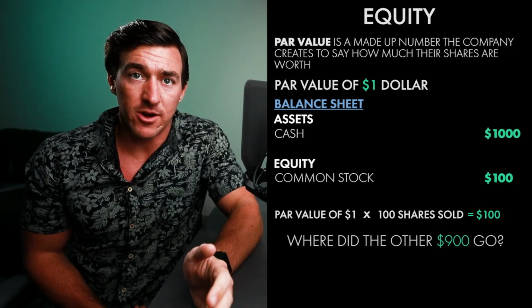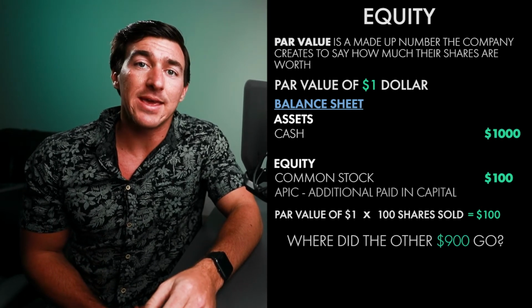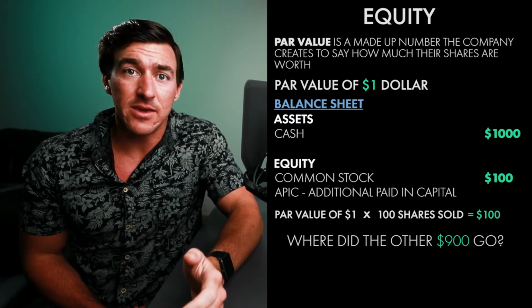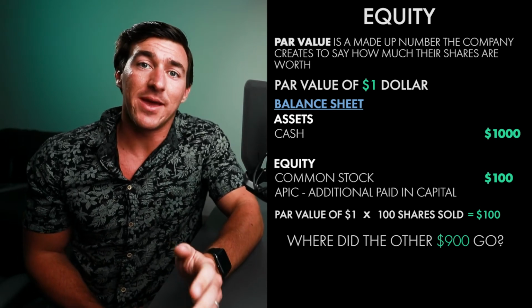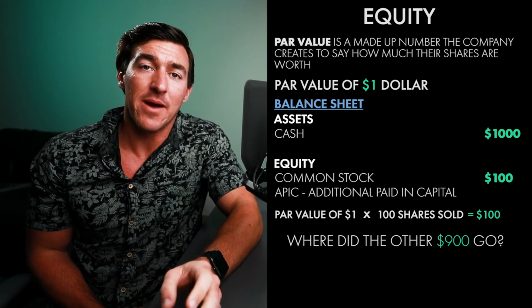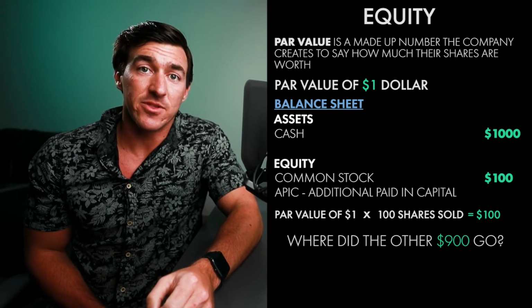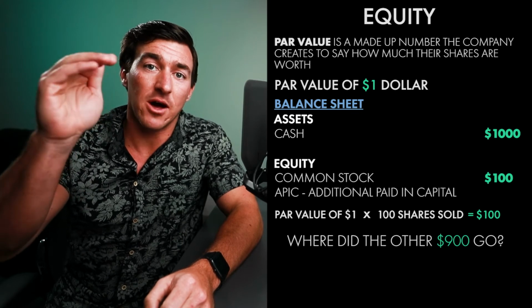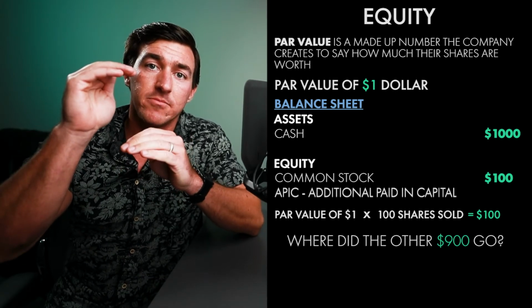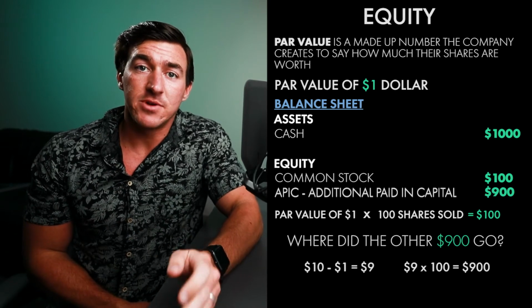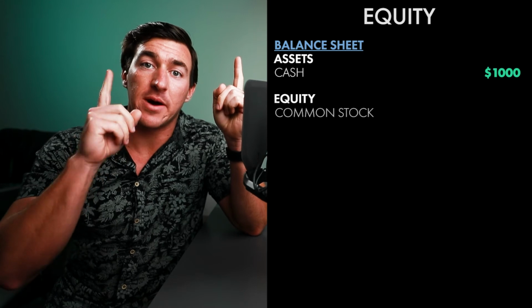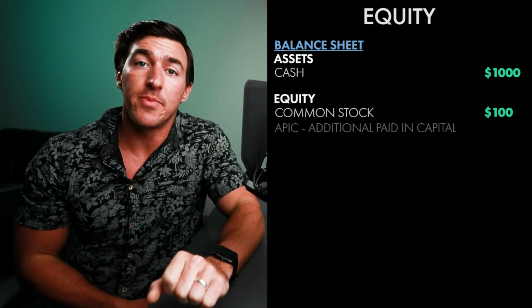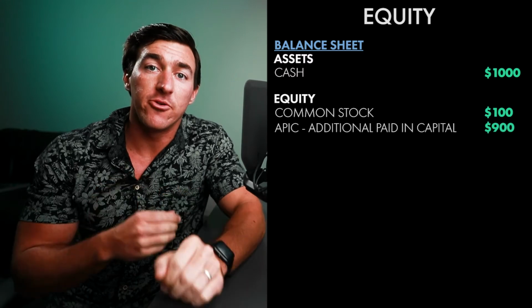Where's the other $900 going to come from? And that's an account called additional paid in capital, sometimes called APIC. Depends on who your accounting teacher was and if you like acronyms or not. But additional paid in capital is going to show up underneath common stock on every balance sheet in the equity section. And see, that's the difference between the actual stock market price of $10 minus your par value of $1. So $9. $9 times the 100 shares you just sold is $900. That's where the difference shows up. So cash goes up by $1,000. Common stock goes up by $100, and then also additional paid in capital goes up by $900. Both those are in the equity area.